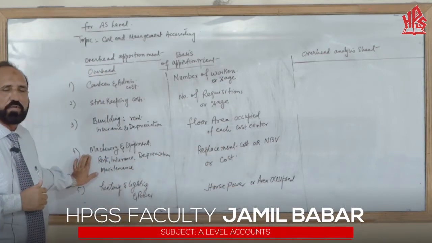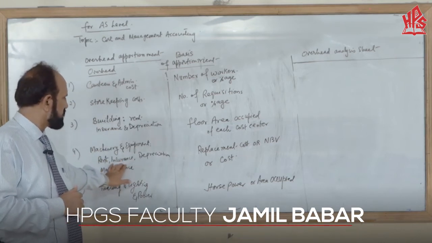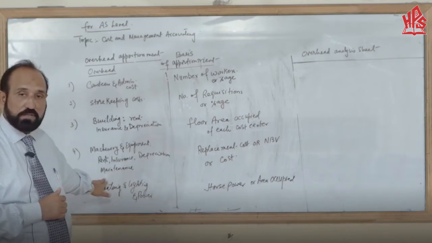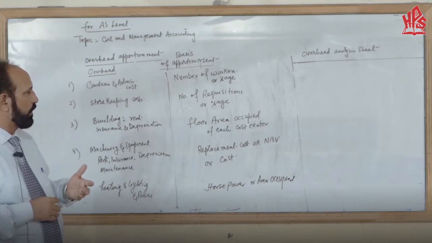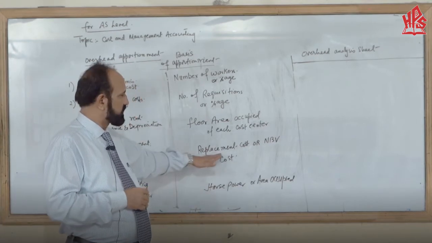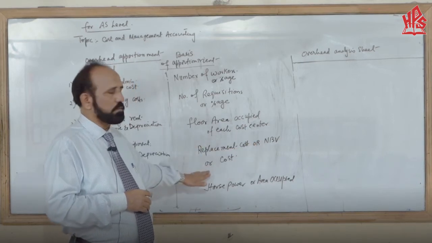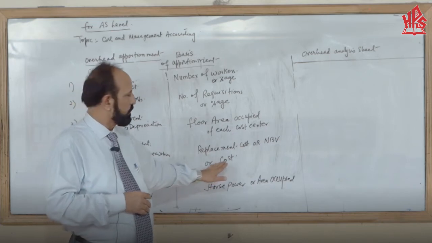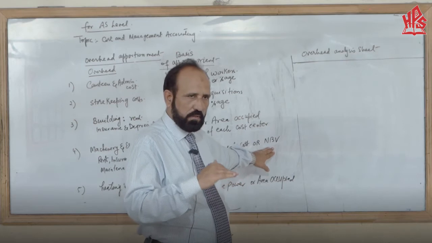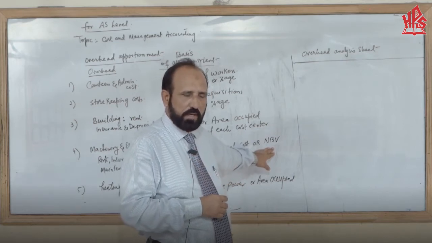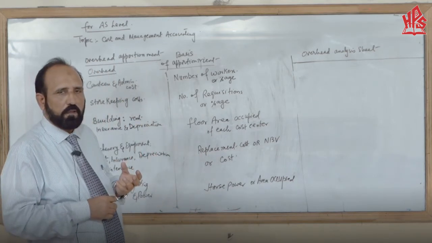Machinery and equipment is used in the factory. So machinery rent, machinery insurance, machinery depreciation, and machinery maintenance cost are to be apportioned or allocated on the basis of either replacement cost, net book value, or cost. Cost here means purchase cost. Net book value means the value after accumulated depreciation at the end of the period. And replacement cost means, suppose, what is the replacement cost?